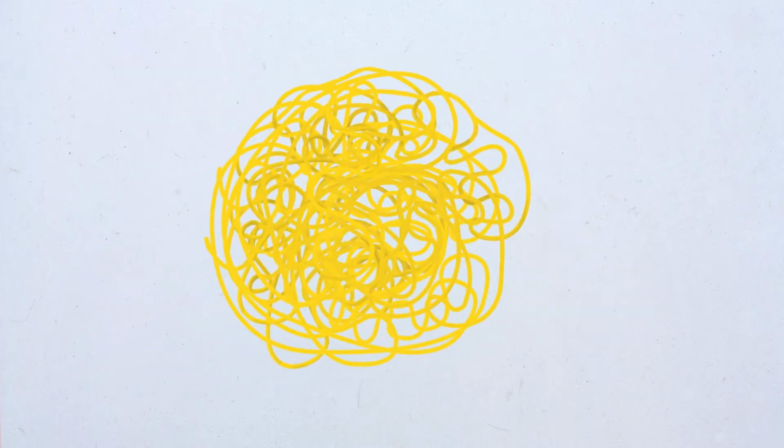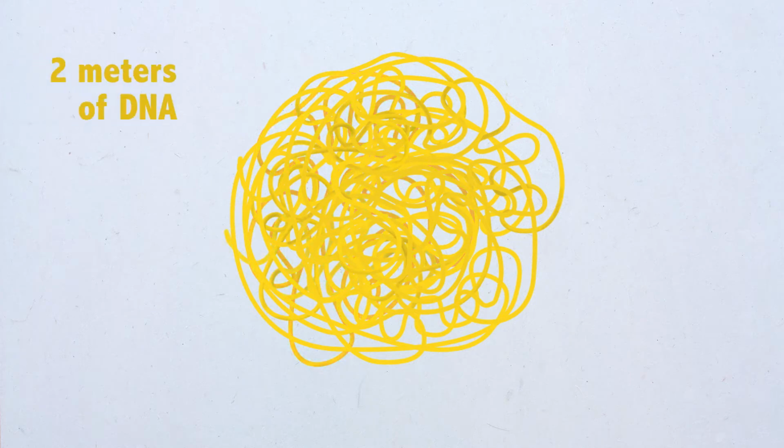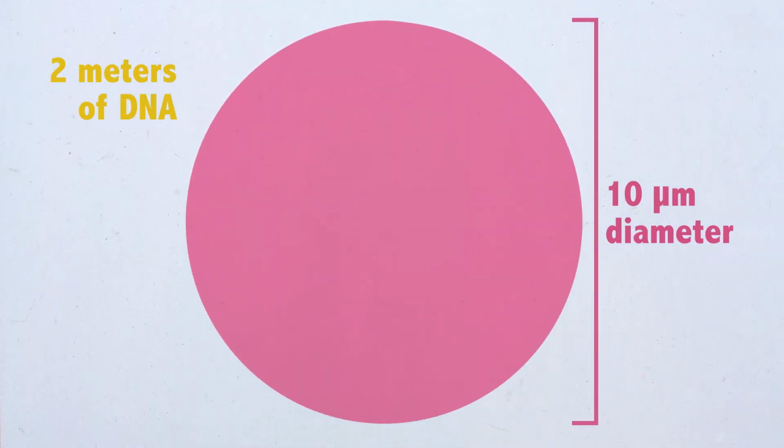However, these interactions are difficult to study genome-wide because of the high complexity of possible contacts inside the nucleus, where more than 2 meters of DNA are packed inside a tiny sphere of about 10 micrometer diameter.